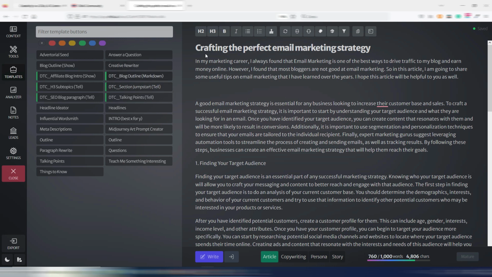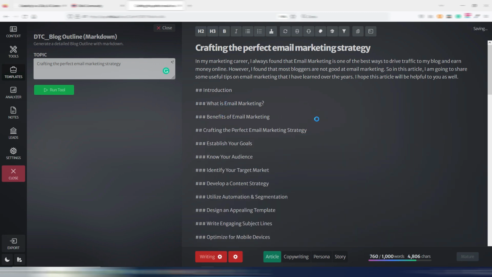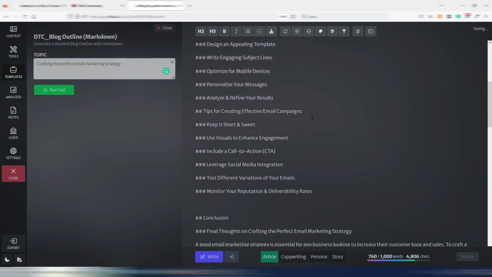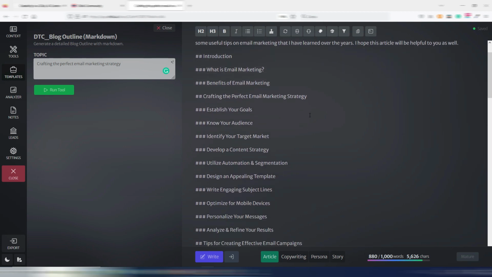For example, if I want an outline with markdown, I can just click here, and as you can see, the only variable here is a topic. I already have the topic here, so I just need to click on the Run tool, and Chibi will generate an outline for me with markdown, like writing a command. As you can see, it is really long and detailed in this case. This is what Chibi can do, incredible.